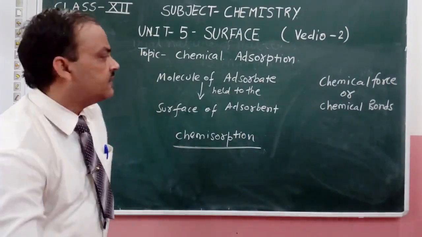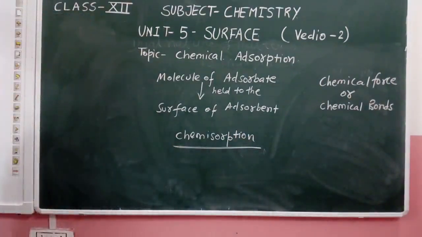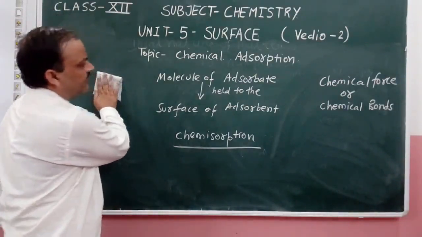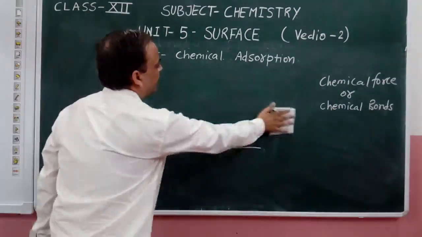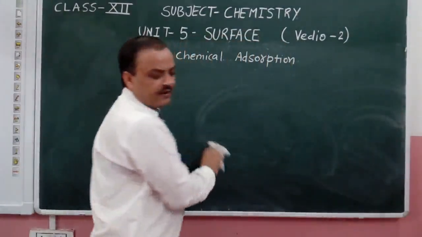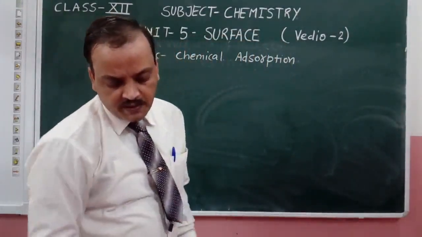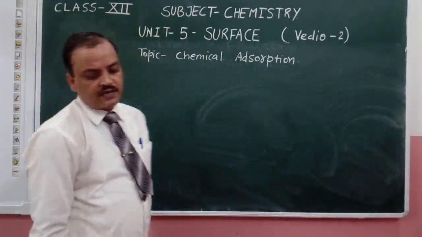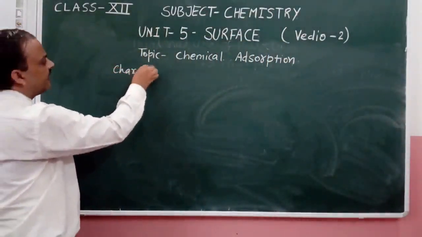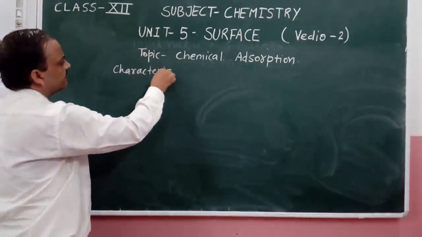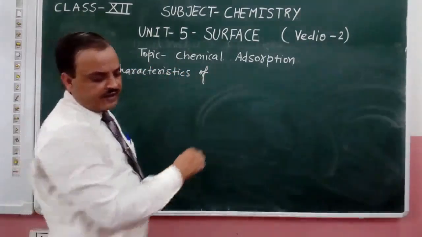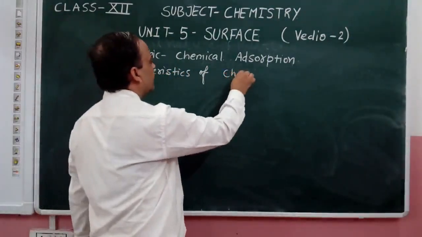Now, what are the general characteristic properties present in chemical adsorption? So we see what properties are present in chemical adsorption.